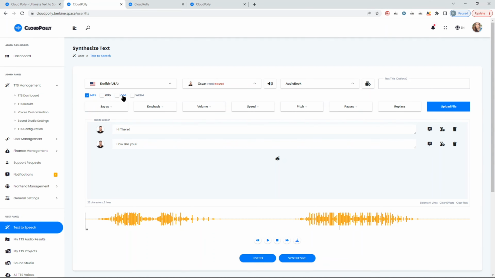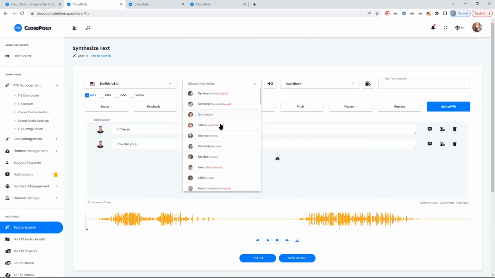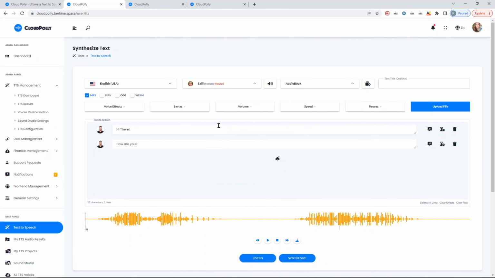Now, be careful with extensions because, again, you are mixing all of the voices here from all cloud vendors. But the reality is that not every cloud vendor supports all these 4 file extensions. As soon as you change the language, for example, if I changed from Oscar, was it Oscar? Yeah, to Sally, as you can see, WAV is not available anymore. So that means I think some voices from Google, but again, the limitation is at the cloud vendor level.